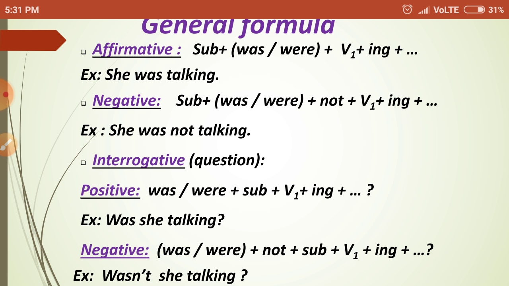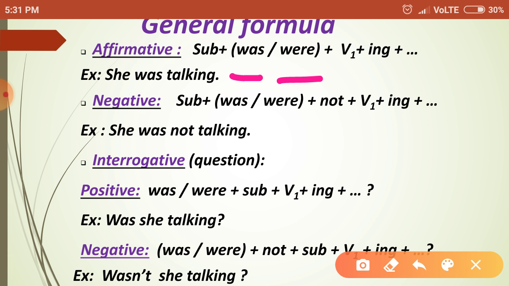Understood? So the affirmative sentence will give the truthness or the validity of the sentence. The rule for affirmative sentences: subject, was or were plus V1 plus ing. If the subject is I, she, he, it, we must choose was. If the subject is we, you, they, we must use were. So in the negative sentence, not will be included.